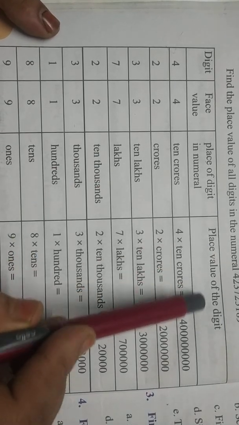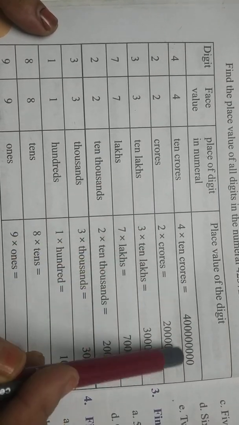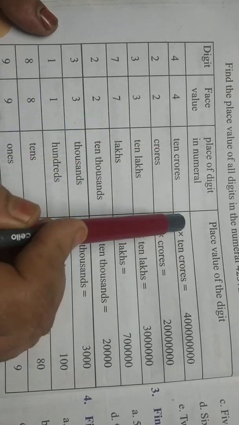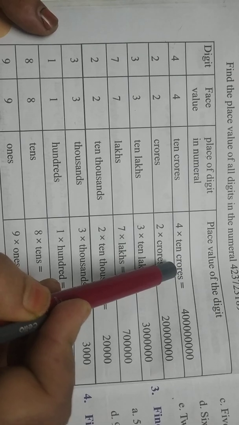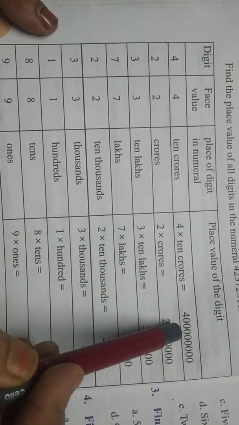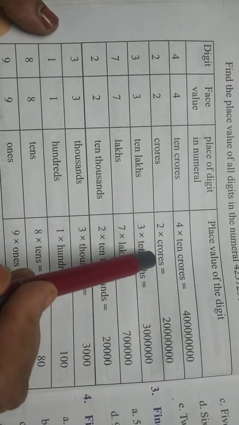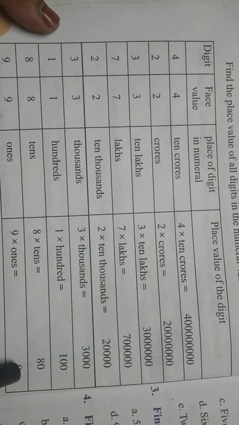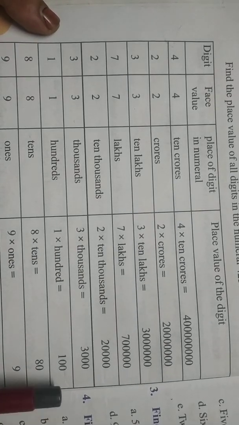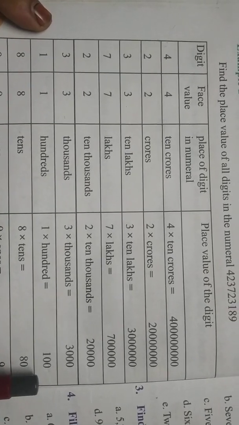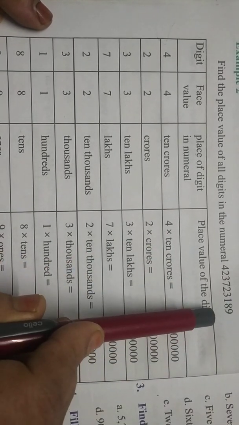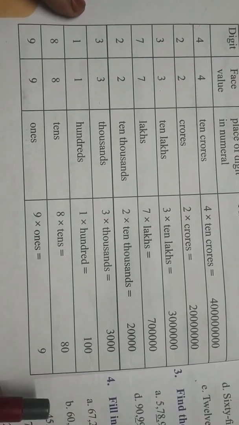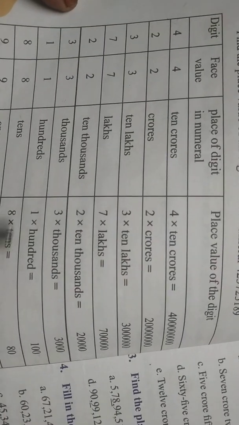After this, for the place value of the digit, we write 4 into 10 crore. This is face value into place value. 4 into 10 crore, therefore this one. 2 into crore, this one. Okay, this way we can make the place value table of the given number. Do you understand? Now with the help of exercises, again we will discuss this.